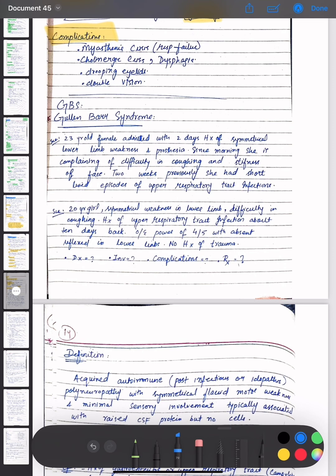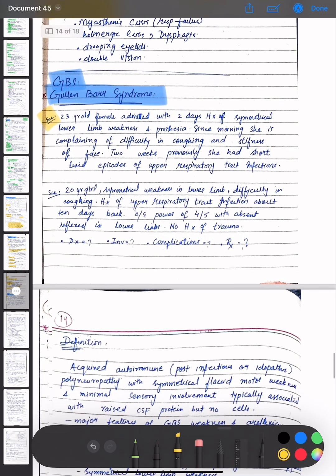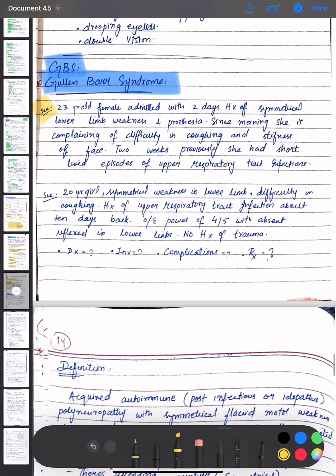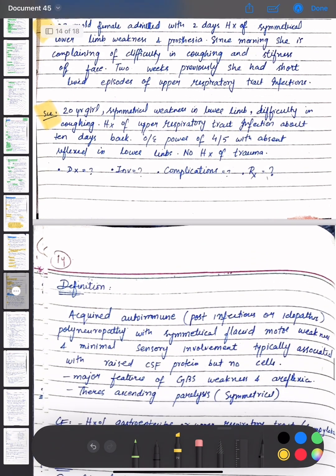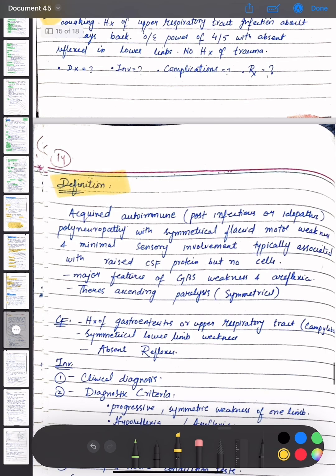Now coming towards the next topic, that is Guillain-Barré syndrome. We have a scenario that there is a 23-year-old female admitted with 2 days history of symmetrical lower limb weakness and paresthesia. Since morning she is complaining of difficulty in coughing and stiffness of face is present. Two weeks previously she had short-lived episodes of upper respiratory tract infection. Another scenario is a 20-year-old with symmetrical weakness in lower limbs, difficulty in coughing, history of upper respiratory tract infection about 10 days ago. On examination, power is 4/5 with absent reflexes in lower limbs, no history of trauma. The diagnosis, investigation, complication and treatment options are okay.